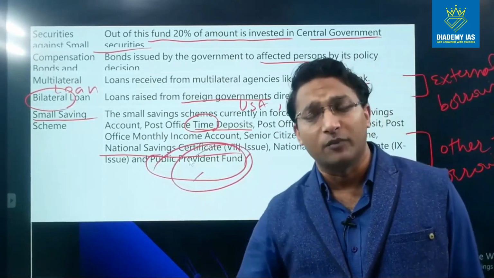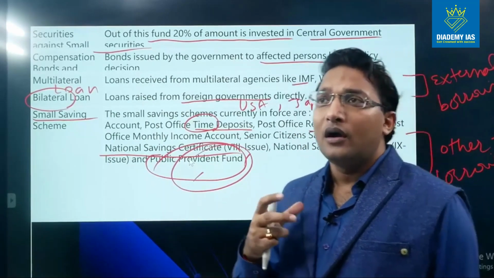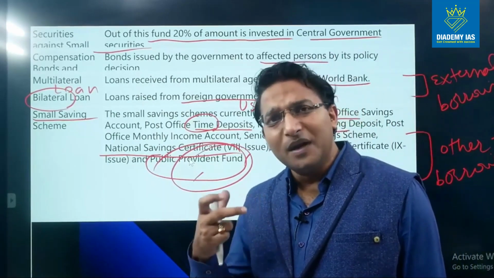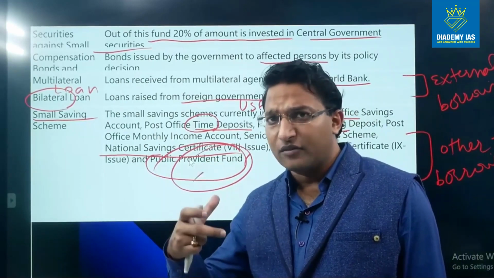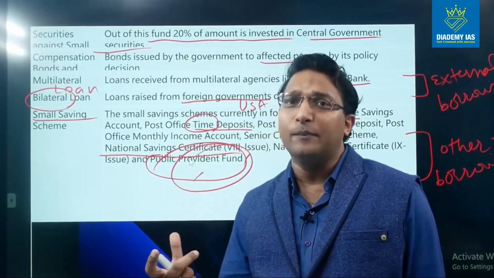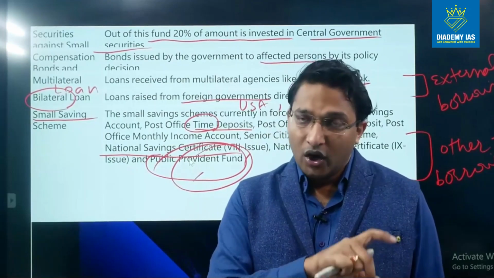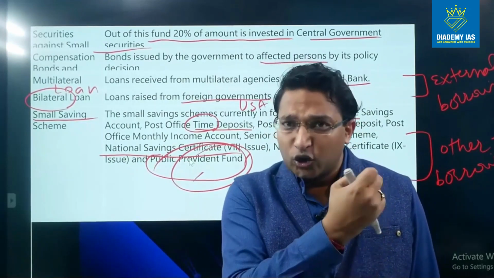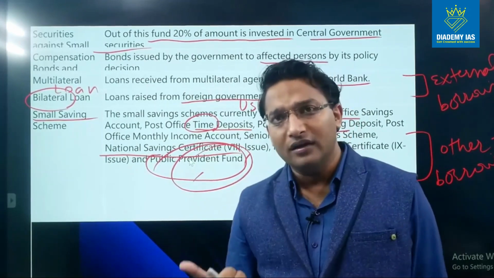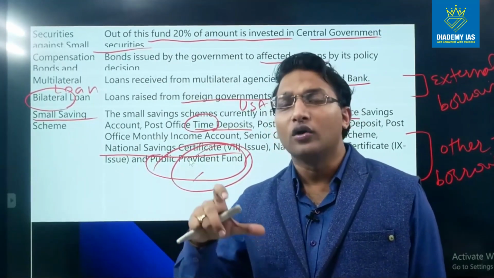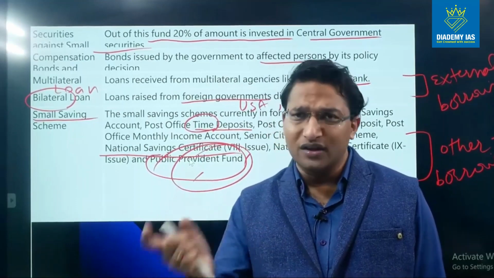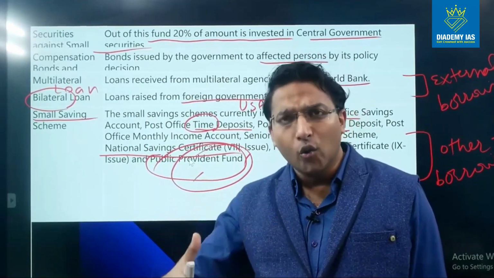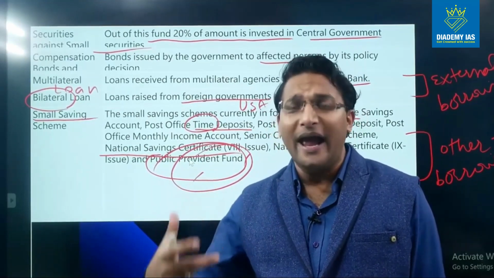What is the meaning of provident fund? Provident fund is basically the monthly payment which is deducted from the employee's salary and deposited in an account. At the time of resignation or retirement, this amount accumulates and is given back to the individual, right? And not only does the employee deposit the money, but an equal amount is also deposited by the employer.